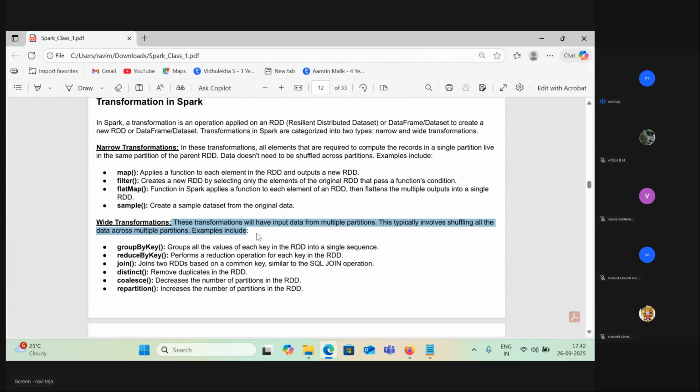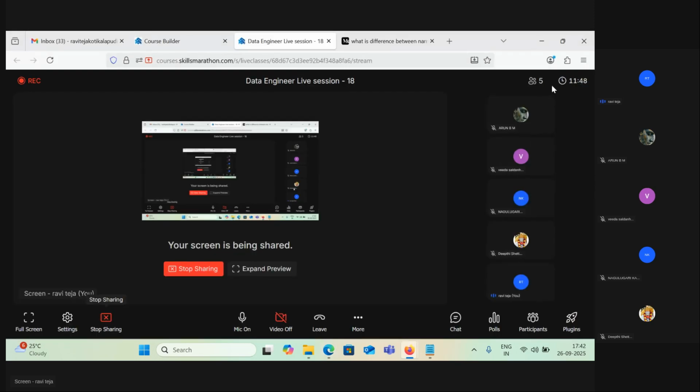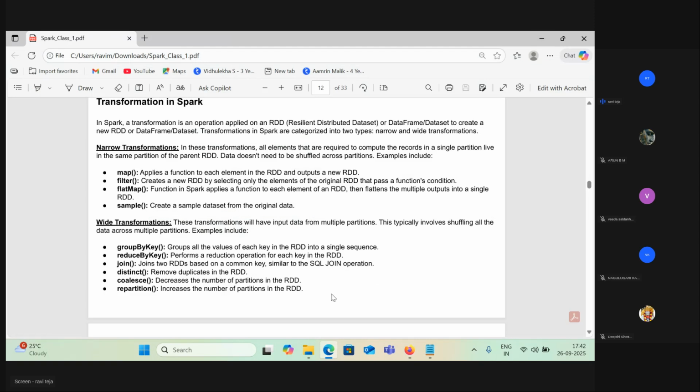Narrow transformation means data won't get shuffled between the partitions. Okay, let's try to go with some normal example. Let's say you are four people, right? Currently, one, two, three, four, four people. So what I will do is I will give you a book, and I will ask you to count the number of words in that book. Now you will take that book, you will count the number of words in your book,